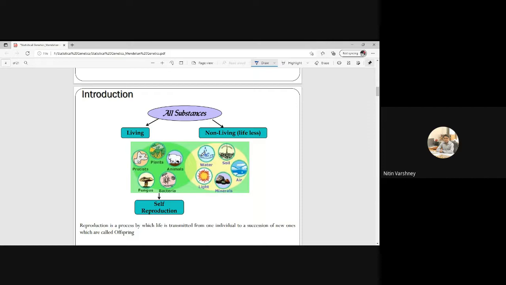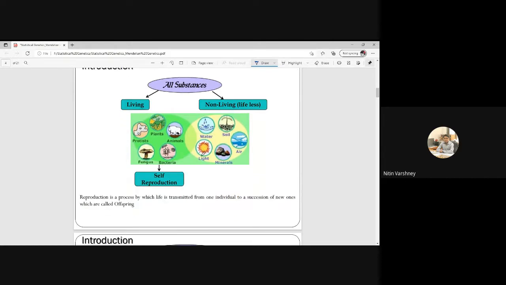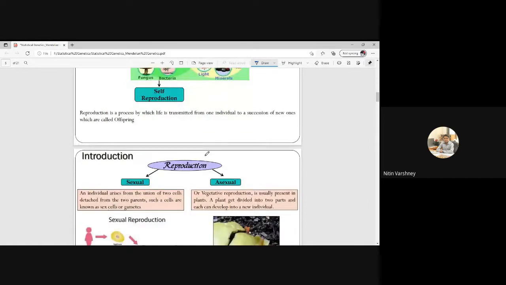So first of all, what is reproduction? Reproduction is the process by which life is transmitted from one individual to a succession of new ones, and the new generation is called the offspring generation. So reproduction is the transmission of life from one generation to another, and that new generation is called offspring. Now there are two types of reproduction, as we know: sexual reproduction as well as asexual reproduction.